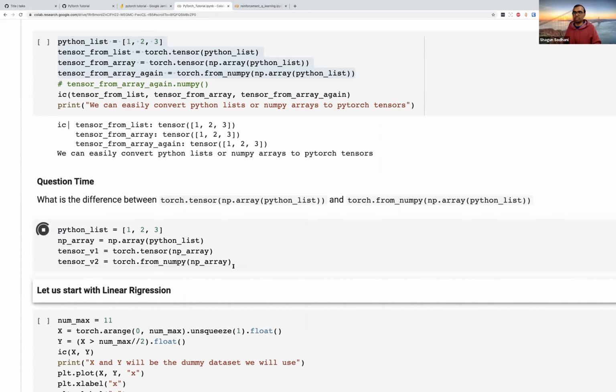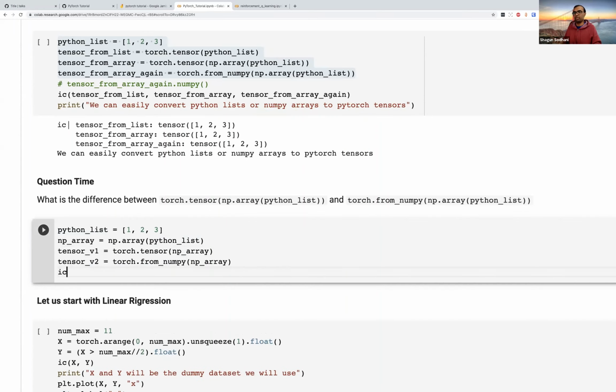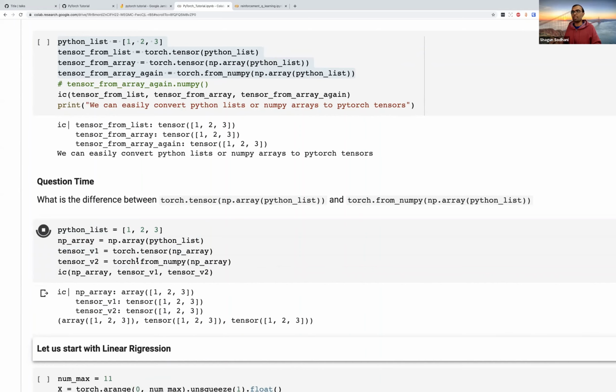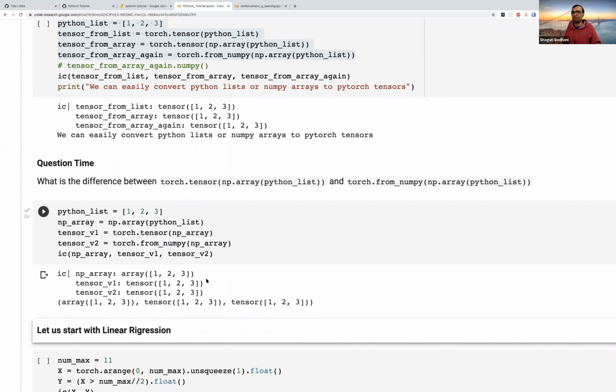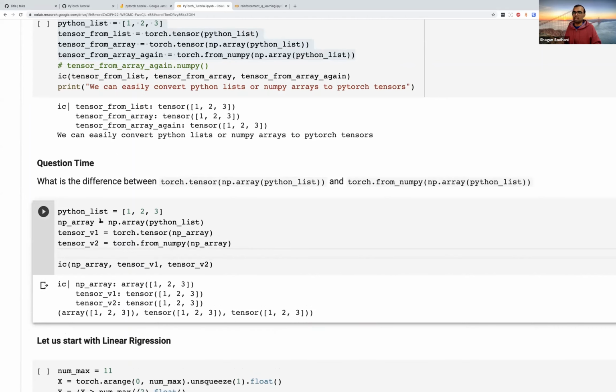Both of these things work. Let's print both of them and make sure they look exactly the same. Again, IC is just syntactic sugar. You might as well use print. So I'm going to print all three things. They are all identical, right? Now let's do something. Let's take this NP array and say that the first element of the NP array is 100 now. So I had a NumPy array, I created two torch tensors using it, and now I'm mutating the NumPy array. What do you think would be the output this time?